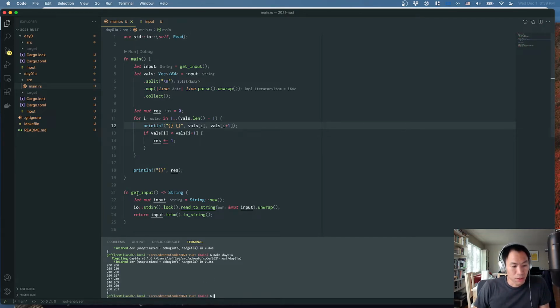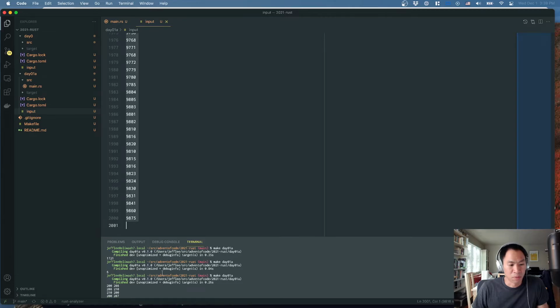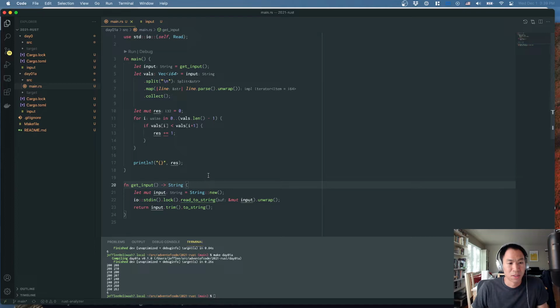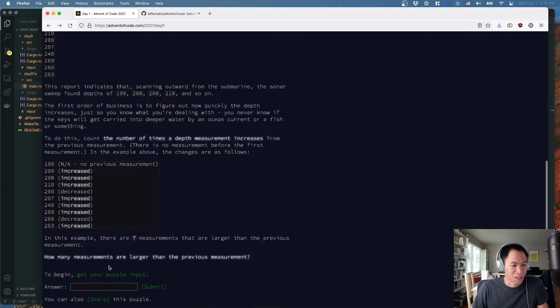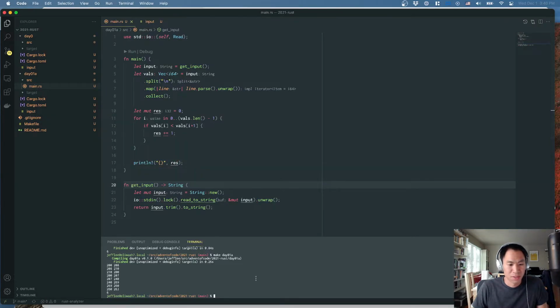All right, so 200 to 208. So we're actually missing the first. Oh, because I started at 1. That's my off-by-1 error. That's silly. So I think we can actually just go back to our original input. I bet we were off by 1. What we got before, 1721, was probably 1722 as the answer. In fact, I'm gonna go really daring here, and I'm just gonna punch that in. 1722. Yep, got it. And let's just actually make sure that the program does it for us.